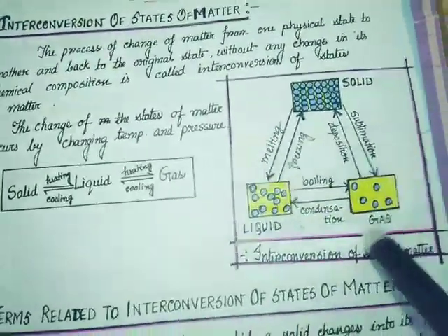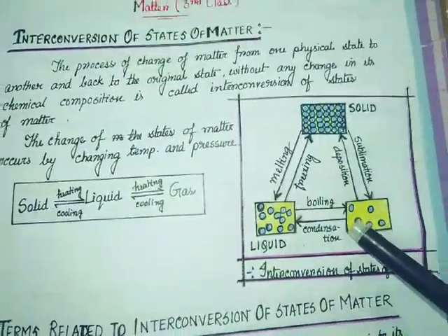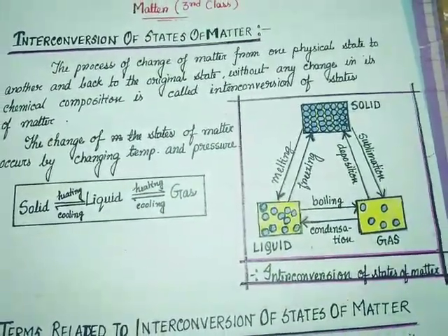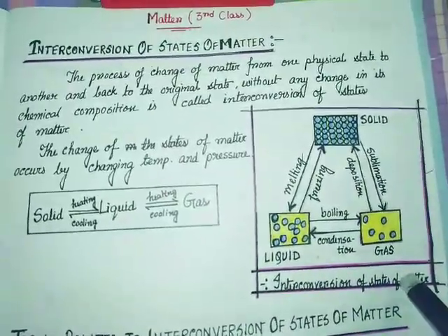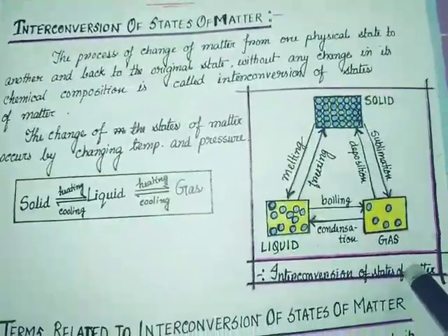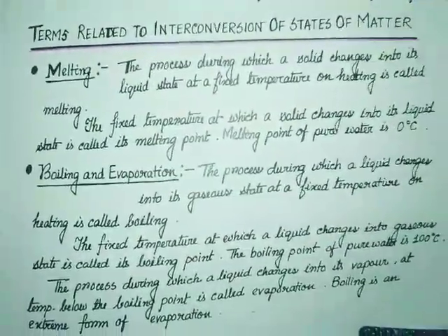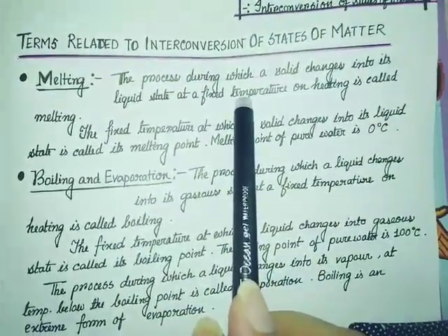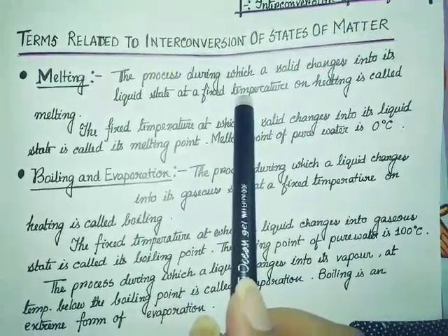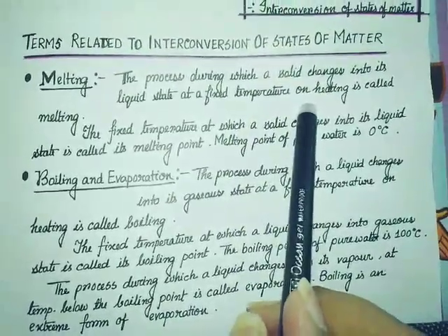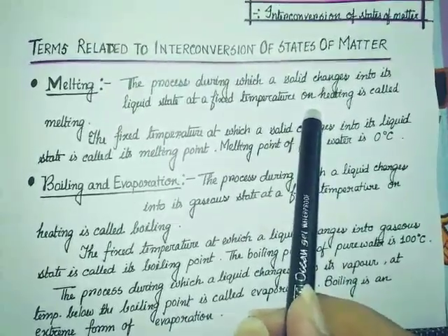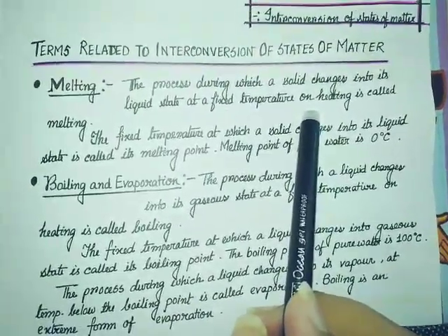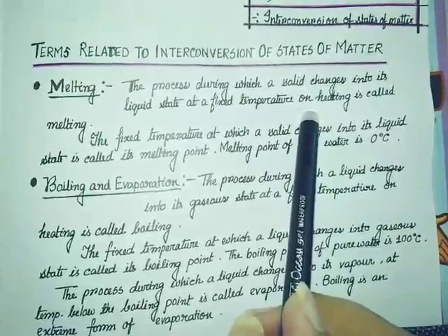I have given the terms here, and how the change occurs or why it is happening, that I will explain in my audio. So first see the terms. Terms related to interconversion of states of matter. First one is melting. The process during which a solid changes into its liquid state at a fixed temperature on heating is called melting.